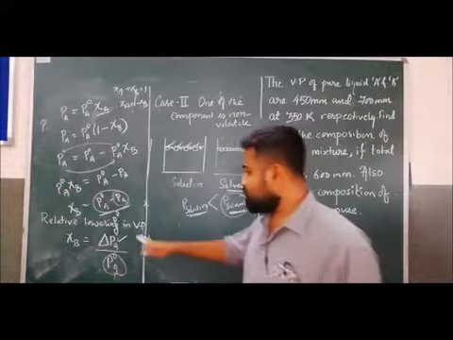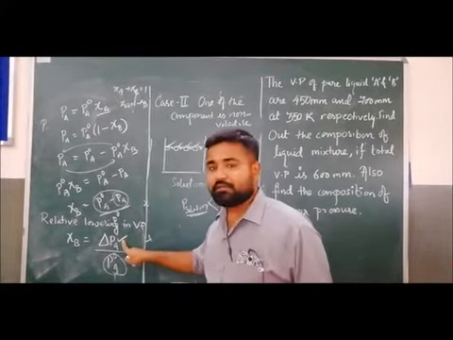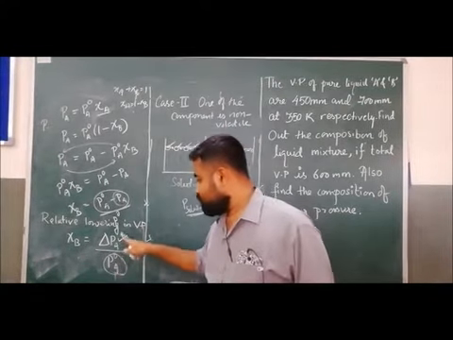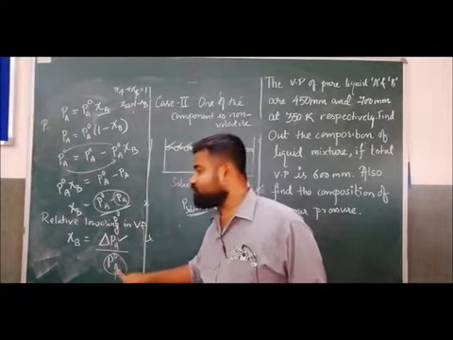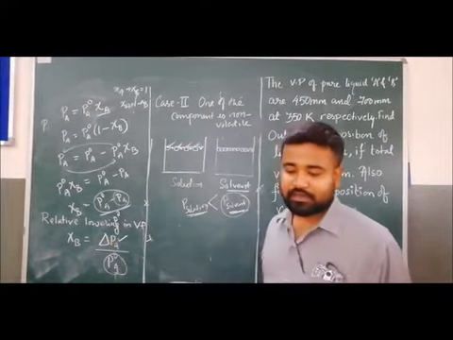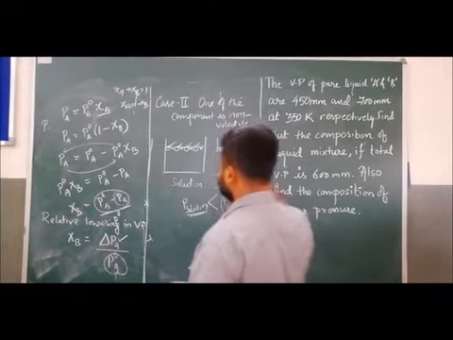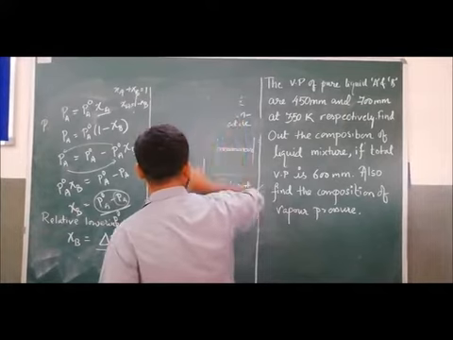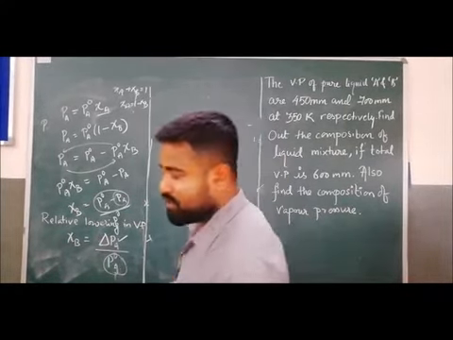Clear? This is the relative lowering in vapor pressure: the decrease in vapor pressure with respect to the actual vapor pressure.